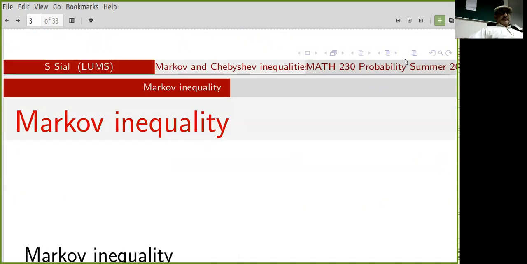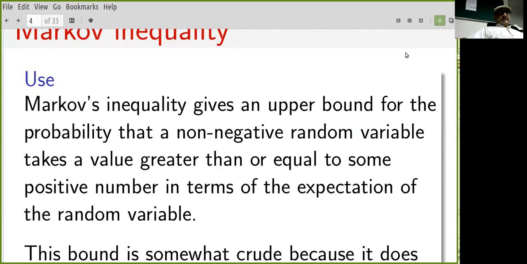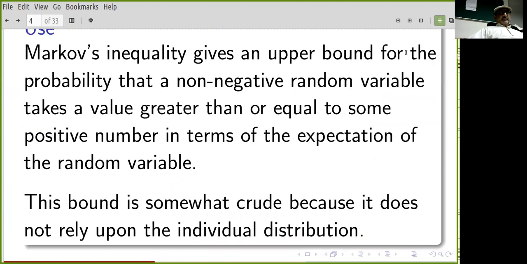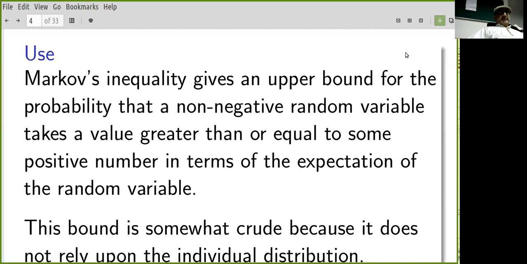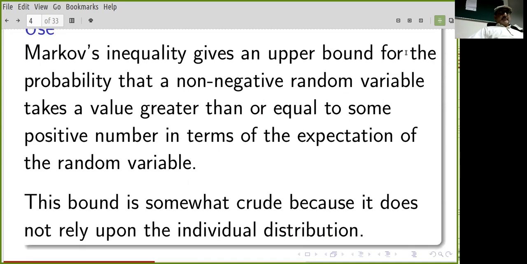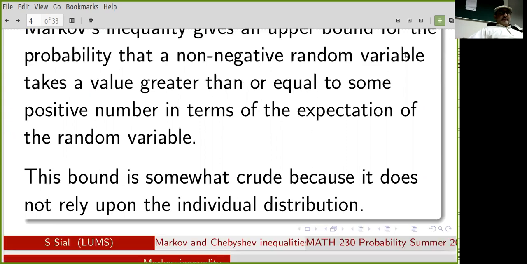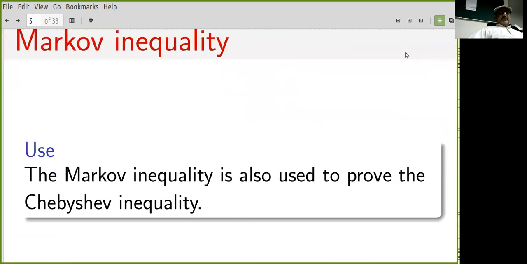Okay, so the Markov inequality. If you have a non-negative random variable, sometimes it can take values greater than the expectation. What's the bound on the probability of an individual distribution taking a value greater than the expectation?